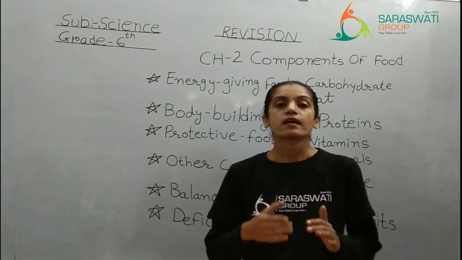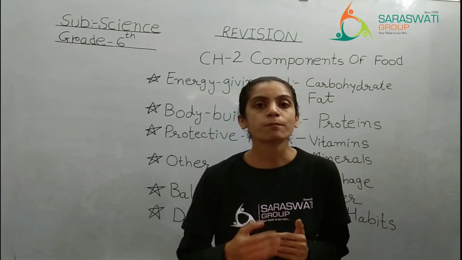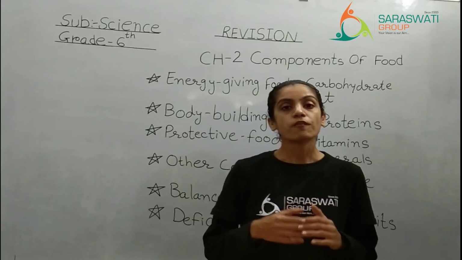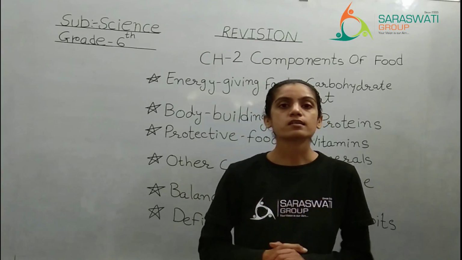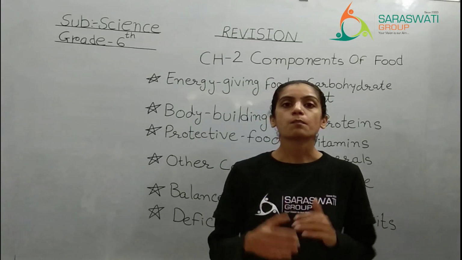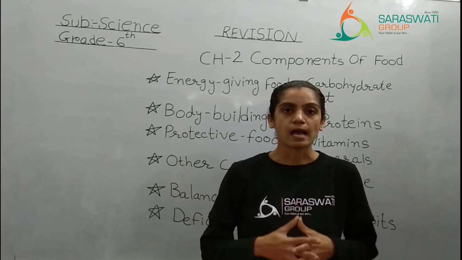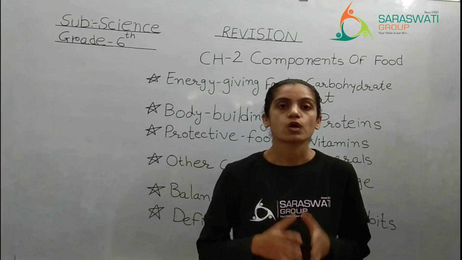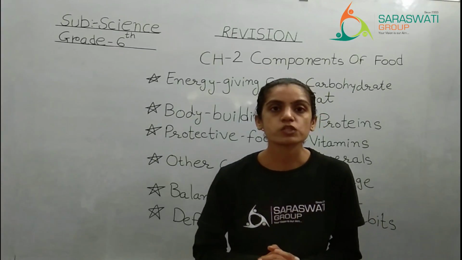Now kids, carbohydrates are the main energy provider. The food which we take on a daily basis is considered as staple food. In Gujarat, we mainly take wheat as our staple food. Wheat is a rich source of carbohydrate which will give you energy to do work.